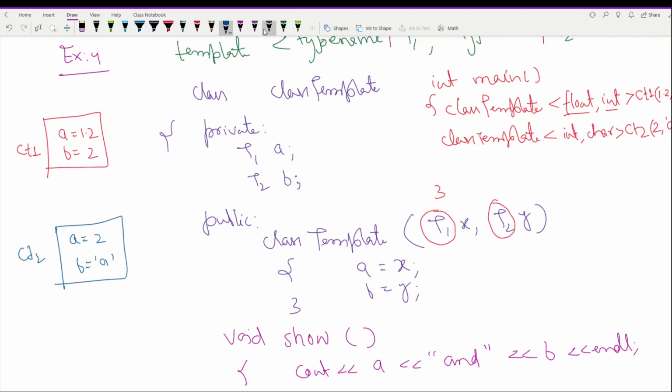And after this you can call this function ct1 dot show and ct2 dot show, right? And then this function is going to print a equal to 1.2 and b equal to 2, and this ct2 object is going to print 2 and a. So the output would be 1.2, 2, and here 2 and a, right?